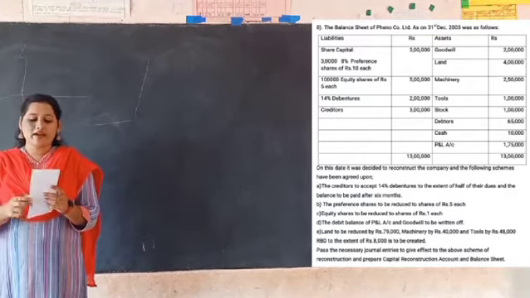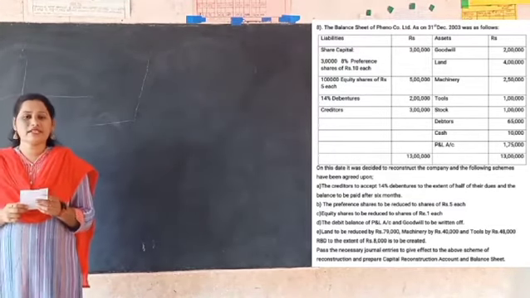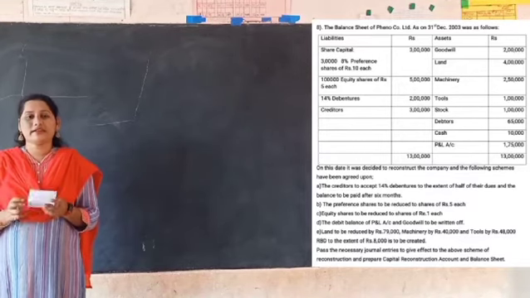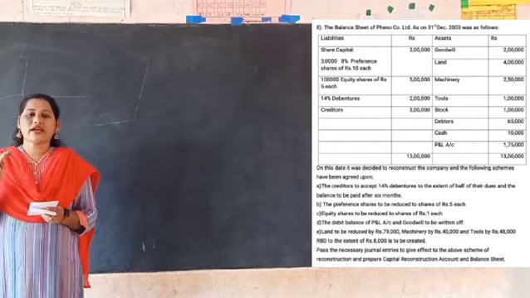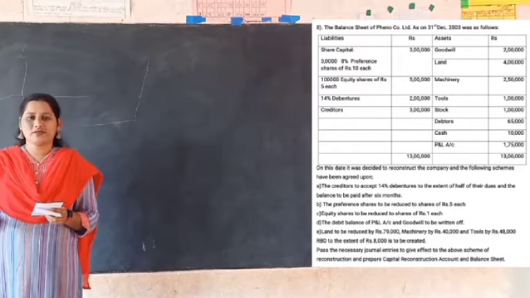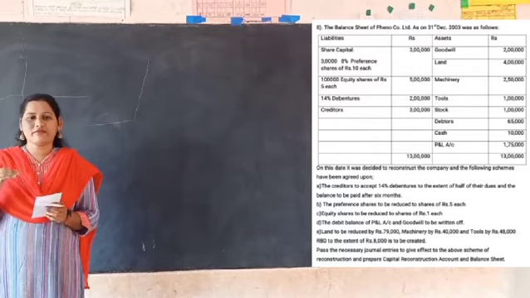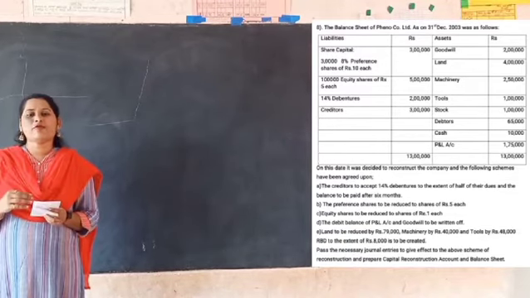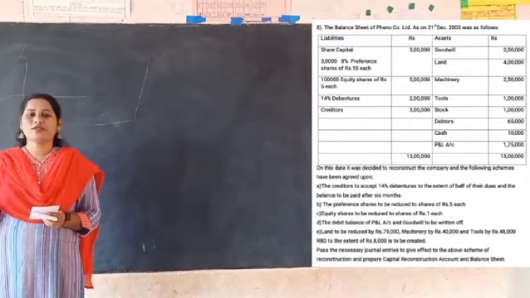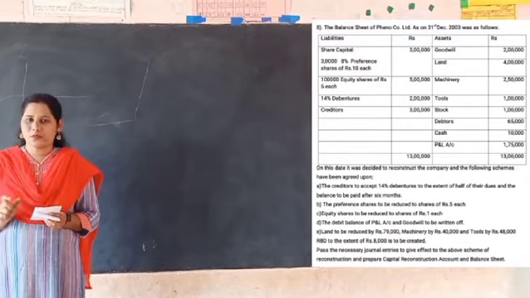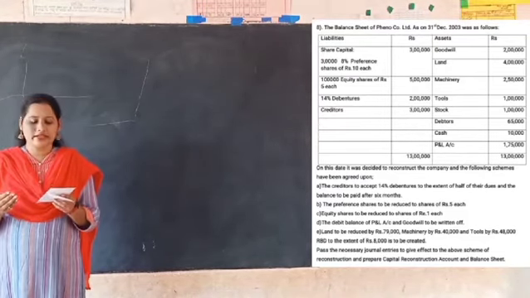So here, if you go back to the balance sheet, on the liability side, we find that creditors total amount is 3 lakh. Under the scheme of internal reconstruction, the company has decided to settle half of their dues and the remaining half will be paid after 6 months. So now, the total creditors amount is 3 lakh, half of that comes to 1,50,000. So now, at the time of reconstruction, they are going to settle 1,50,000. Remaining 1,50,000 will appear as a liability until it is paid off. Now, how are they going to settle that half of the dues of creditors?